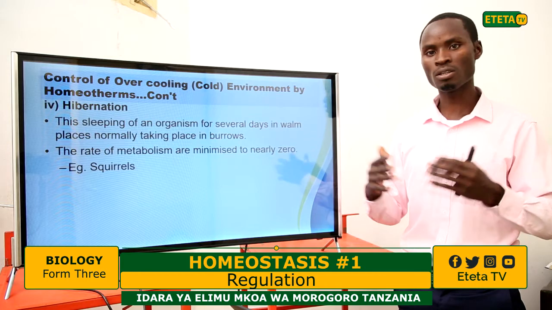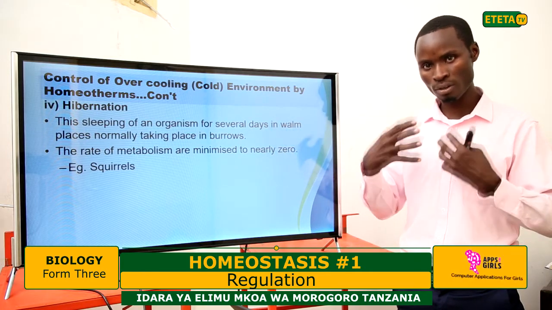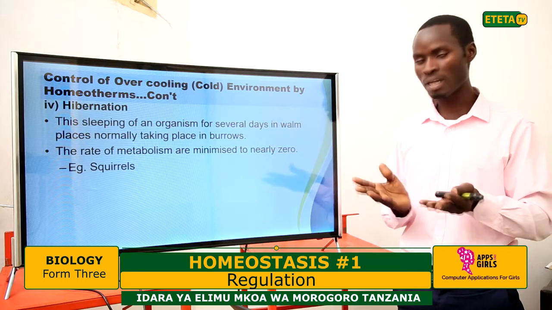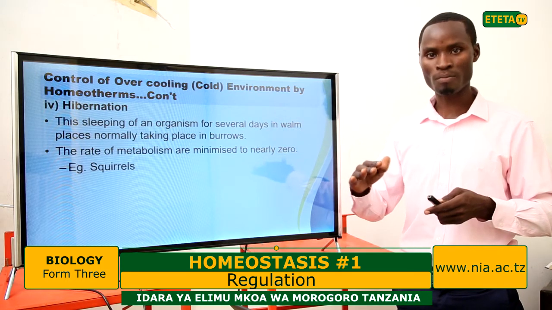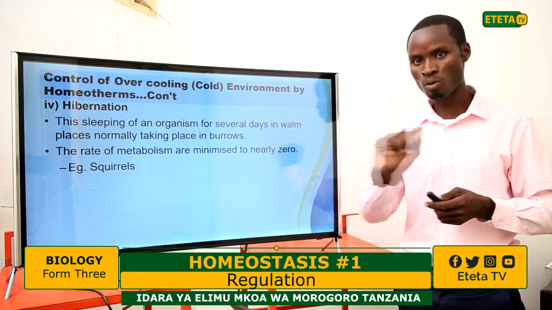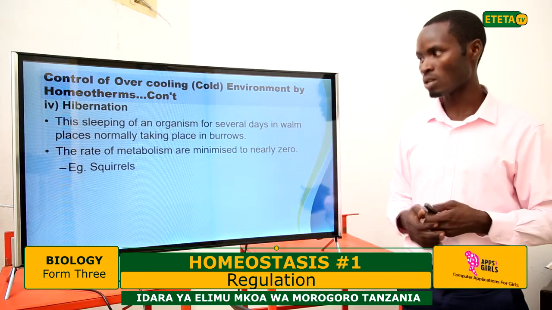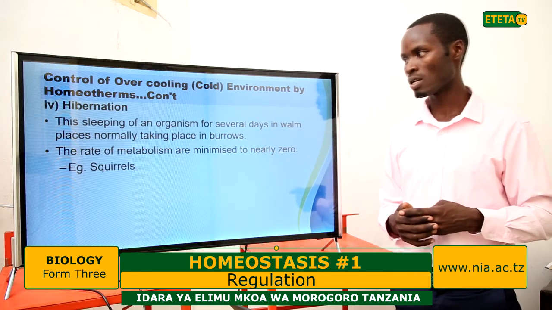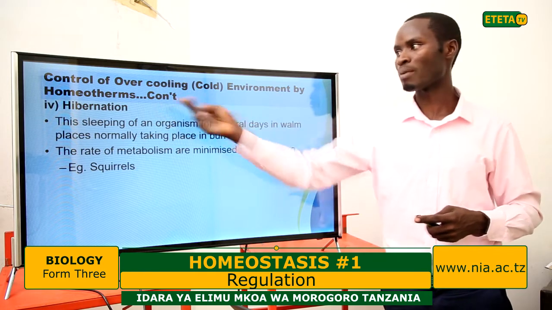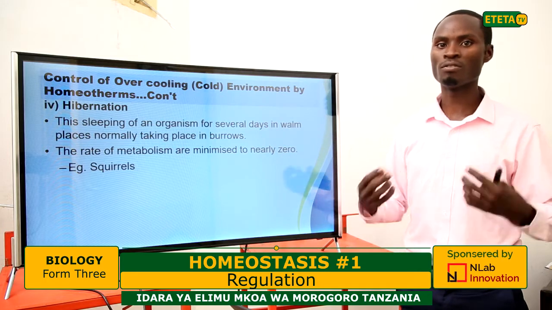Remember that at that time the organism cannot hunt, cannot find food. It needs to maintain the small food in its body. It has to be metabolized at a low rate so as to survive for the whole length of the cooling environment. An example is squirrels. These are small mammals that use this hibernation process as a way to control overcooling of their blood.